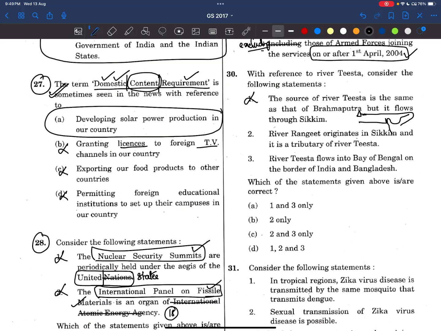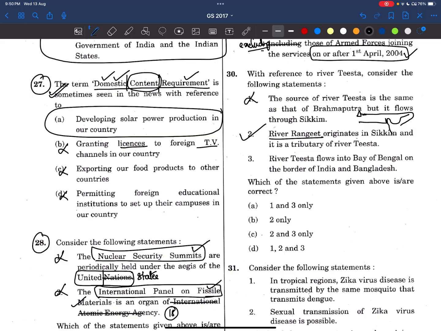Now, river Rangit originates in Sikkim and is a tributary of river Teesta. Yes, friends, this is the most important river for Sikkim, and it is a tributary of Teesta. This is a factual statement. Now, river Teesta flows into the Bay of Bengal on the border of India and Bangladesh. No, friends, actually river Teesta joins Brahmaputra inside Bangladesh only.